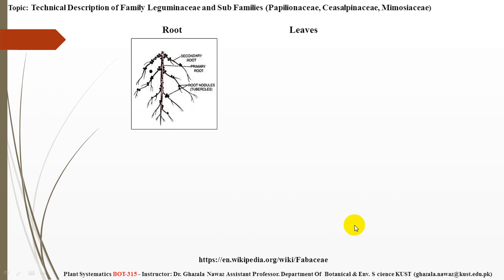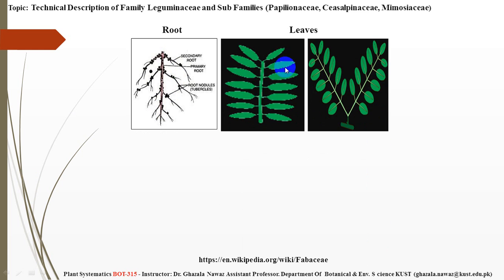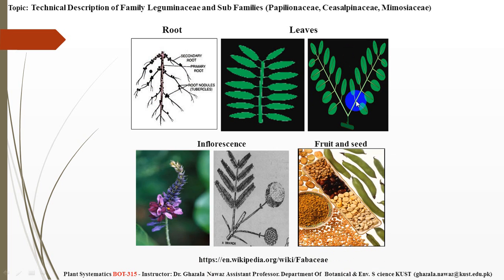The root is modified. The root is actually the fibrous tap root. You can see the nodules are visible in this image. These are the leaves, the odd pinnate leaf and the even pinnate leaf. If you count these leaflets or pinnae, they are even in number and odd in number. This is racemose inflorescence. This is a cymose head, and this represents the legume or pod, and these are different pulses or seeds.